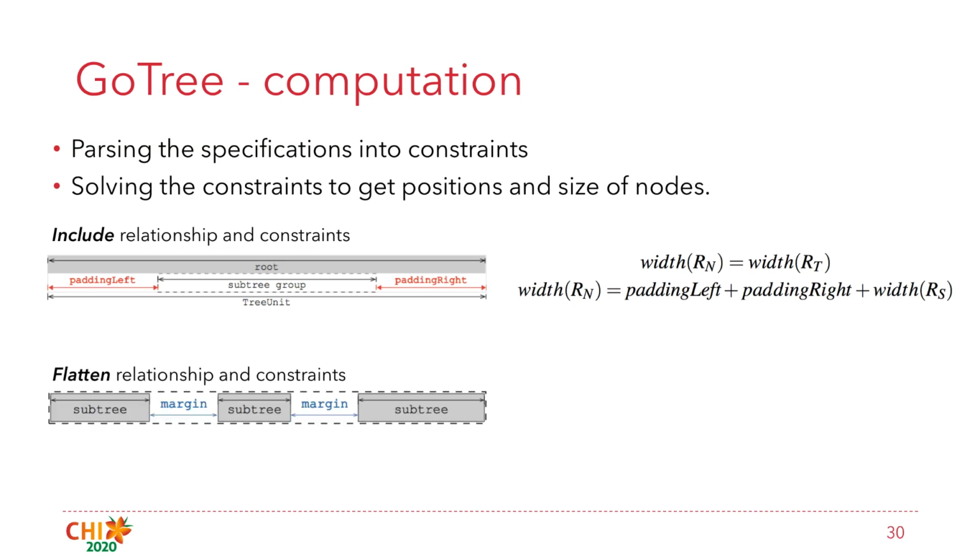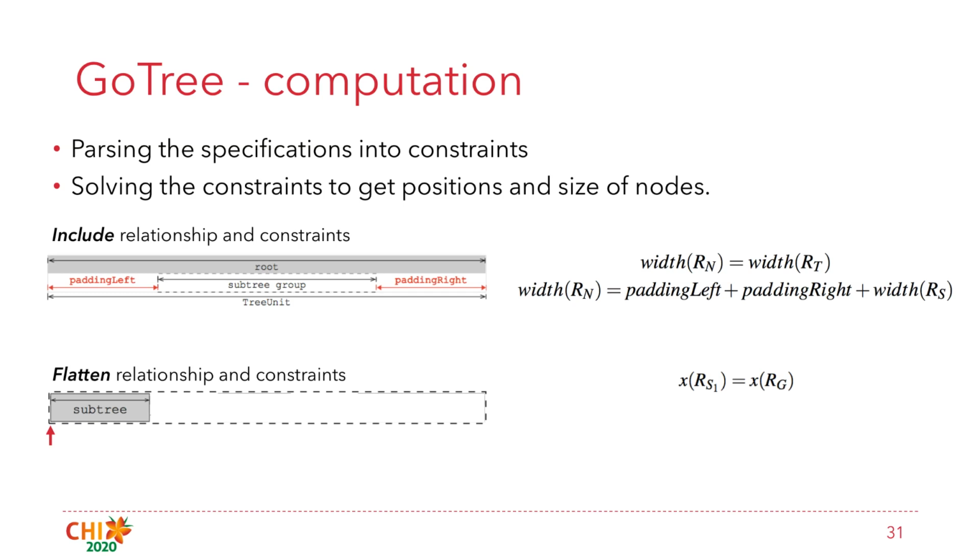Flatten relationship indicates the relative positions among the subtrees within the subtree group. Parsing the specification can get 3 constraints. The first constraint is that the start position of the first subtree is equal to the start position of the subtree group.